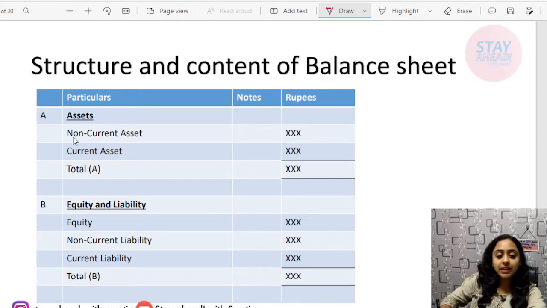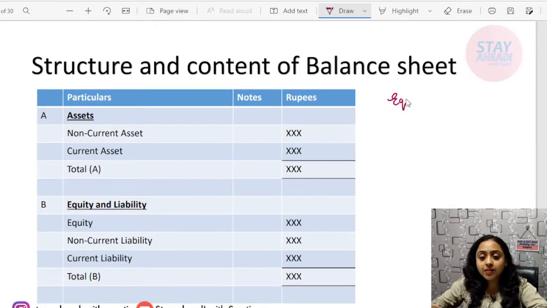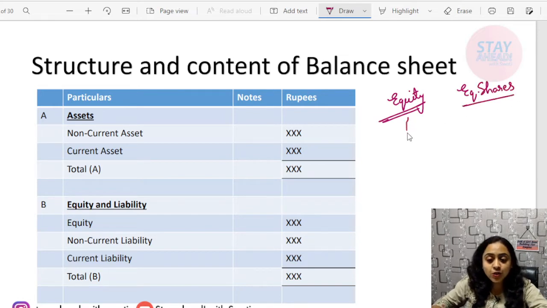Now, if we talk about asset, always assets will come first and then liabilities or equity will come. Okay, if we talk about asset, firstly non-current asset will come and then current asset total will be given. And then if we talk about equity and liability, see, equity is a broader term, whereas equity shares are a smaller term. Equity comprises equity shares plus reserve and surplus.